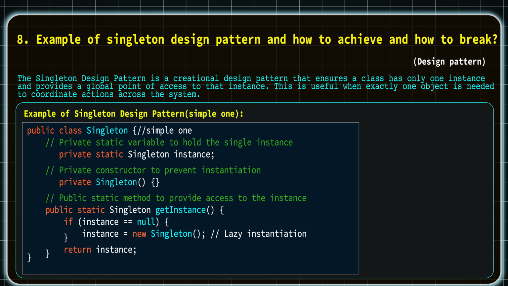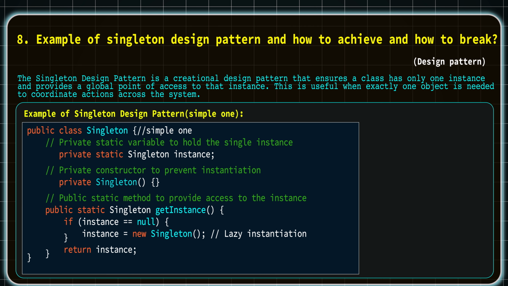Here on the screen I am showing the first method. In this method we need to make a private and static variable to hold the single instance of the same class, and to prevent instantiation through the constructor we need to make its default constructor private, and then we need to make the get method of that instance a static method. So globally anyone can create an instance of this class only through this getter method.